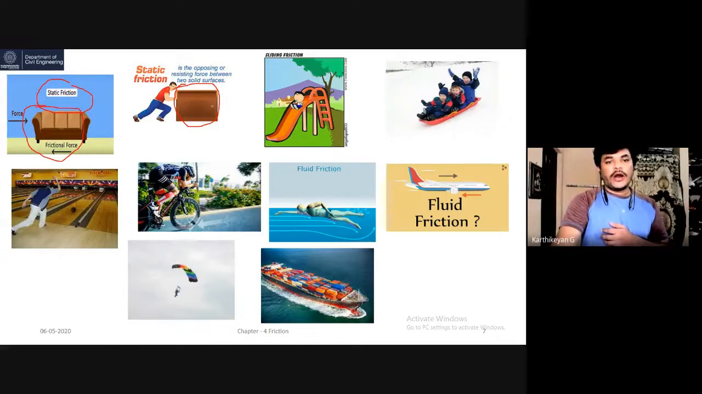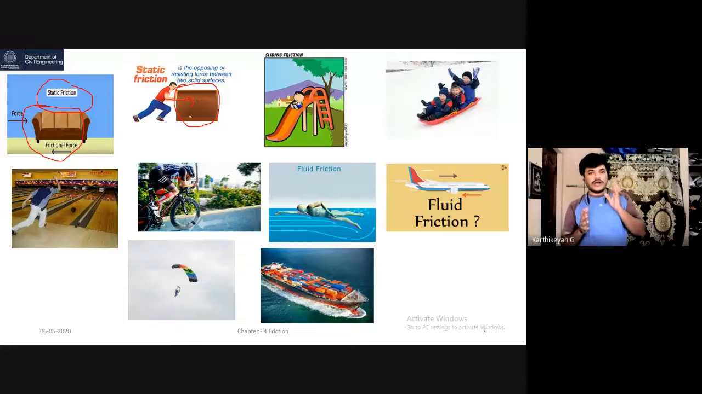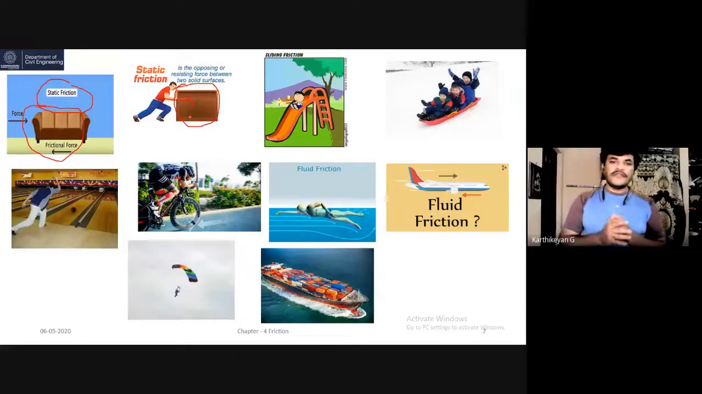He is giving some energy to move this object. Until the object is moved, the energy is lost. Once the object starts to move, the person's energy starts transferring into this object. At the moment the object is in static position, that is called static friction. When the object starts to move, that is the sliding friction.